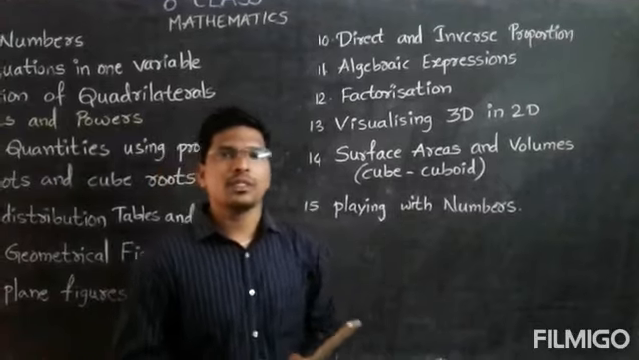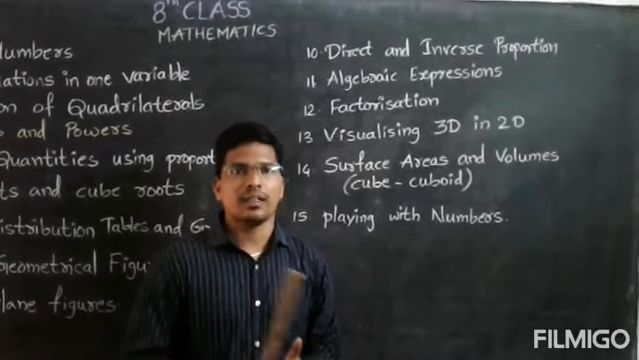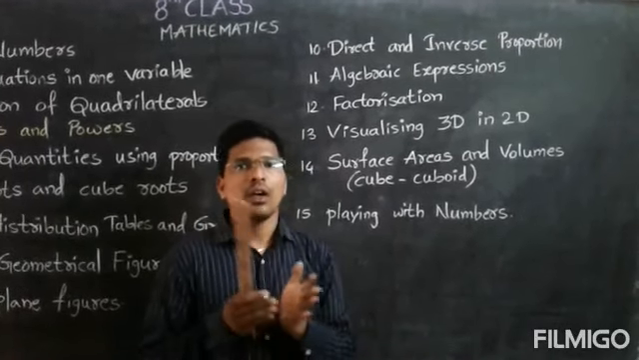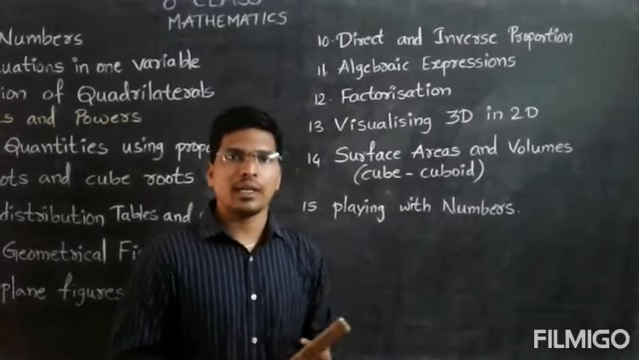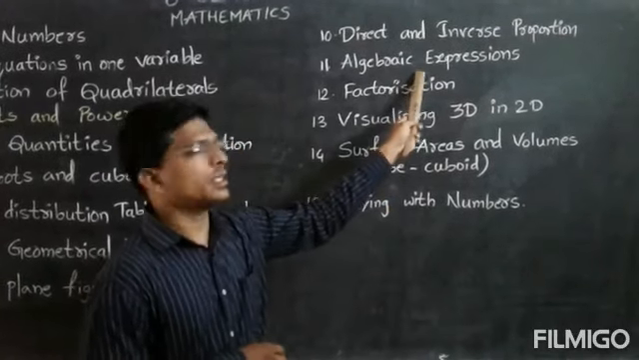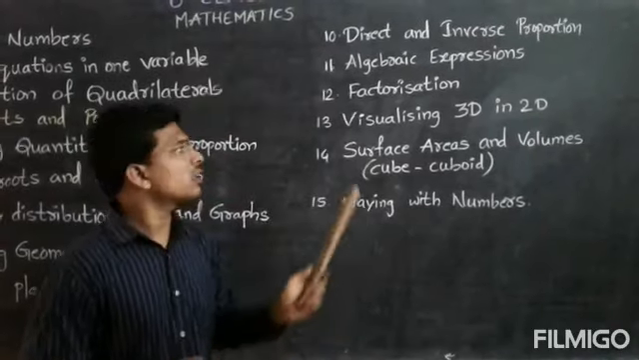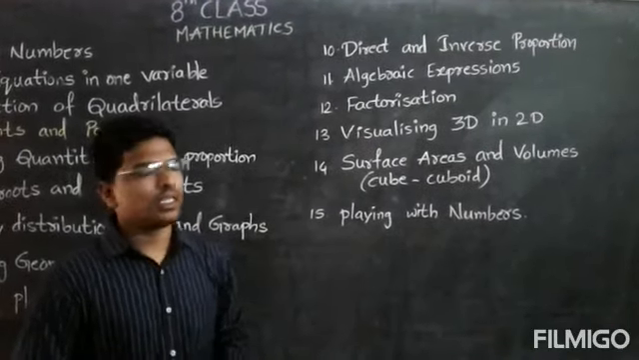Next, algebraic expressions. An algebraic expression means some numbers involving the variables x and y. Okay, it may consist of constant numbers and variables, and we have to perform addition, subtraction, multiplication and division operations on these expressions. Next, factorization. We are going to learn factorization in 8th class, and we have to know algebraic identities for it.